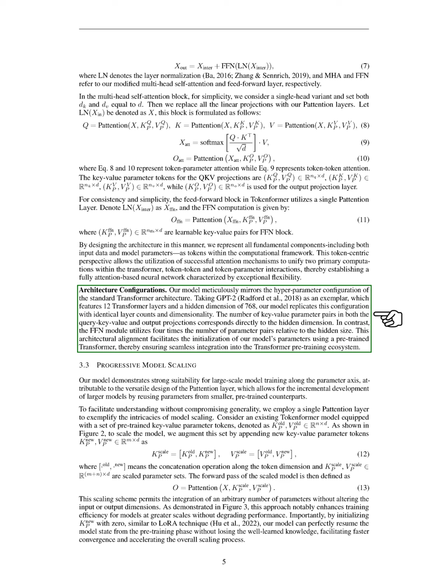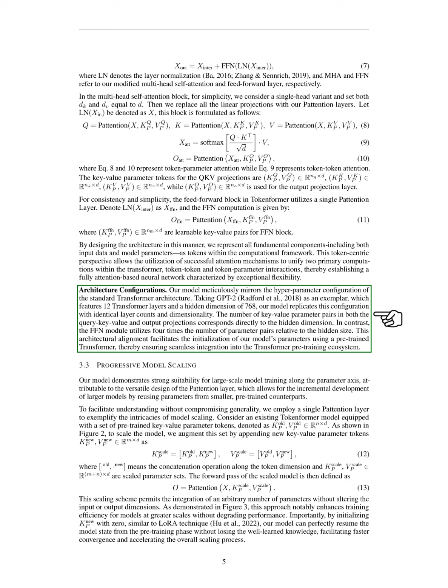This alignment allows us to initialize our model's parameters using a pre-trained transformer, ensuring smooth integration into the existing transformer pre-training framework. Section Summary. In this section, we introduce Tokenformer, an architecture that leverages a novel token parameter attention (Pattention) layer to enhance scalability and efficiency in transformer models by allowing dynamic interactions between input tokens and trainable parameter tokens, independent of input and output dimensions. This design enables seamless model scaling and effective reuse of pre-trained weights, while maintaining the flexibility and performance characteristic of traditional transformers.